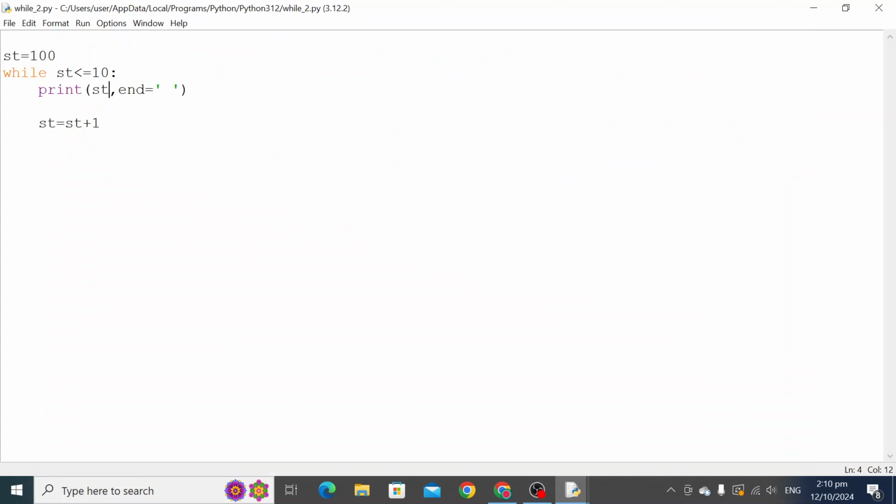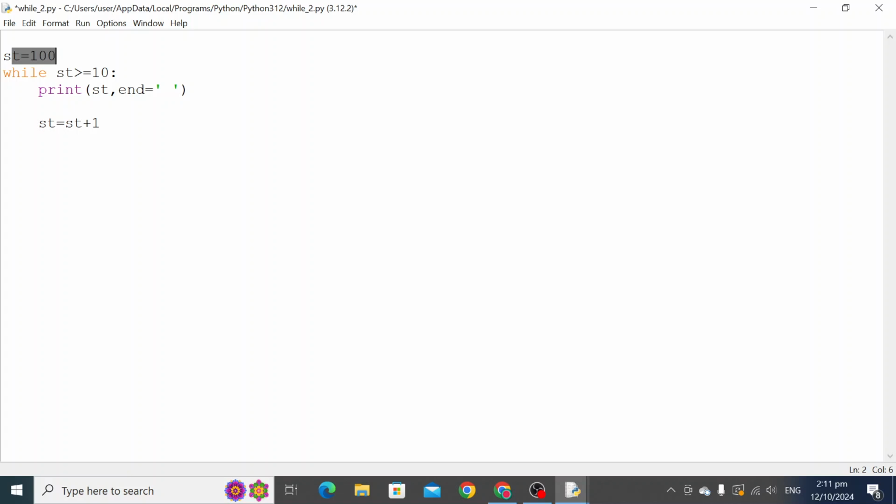Now, same thing again, if we just change the expression and make it greater than or equal to 10, now this condition is going to be true because 100 is more than 10. Now if we put plus only here, then what will happen? Every time the value of st will be increased by 1, the condition will remain always true, and then an infinite loop will start.